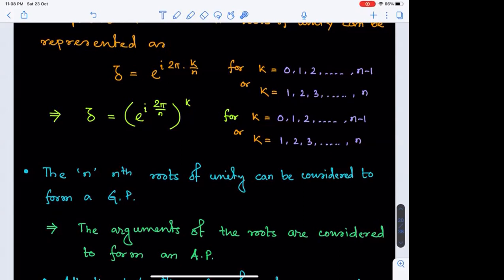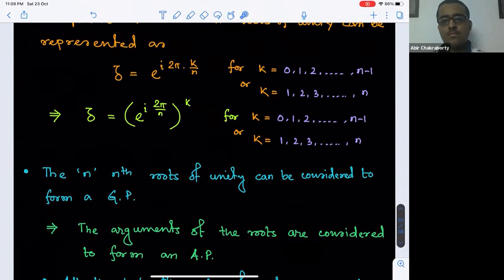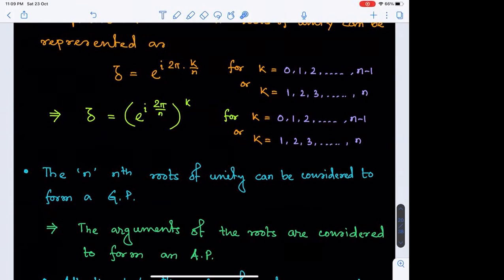Like if I think of the angle 101 pi by 4, right? So 101 pi by 4 can be reduced to 5 pi by 4, but that does not mean 101 pi by 4 is same as 5 pi by 4. So as an angular representation, they are equivalent, but not as a number. Is that okay? So when we are considering them as arguments, they are equivalent angles. But when they are considered as powers or numbers, then they are different.